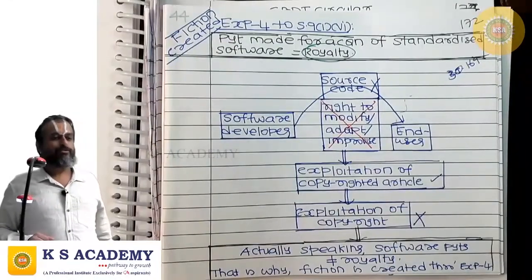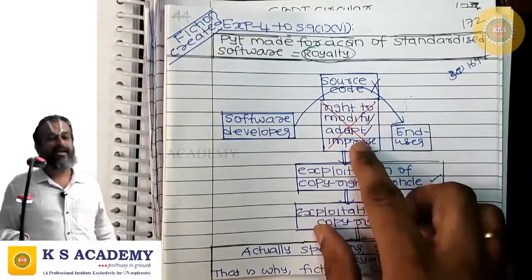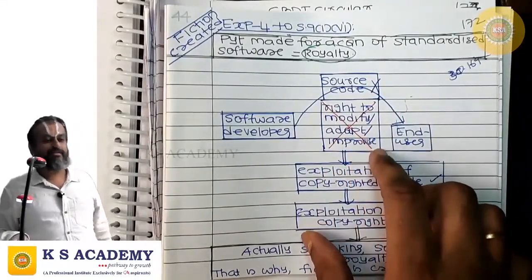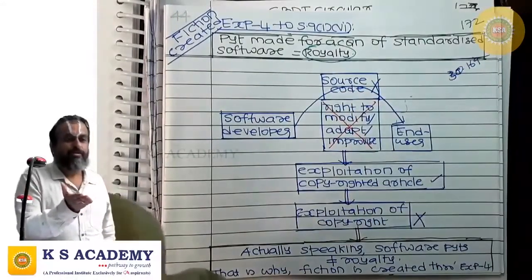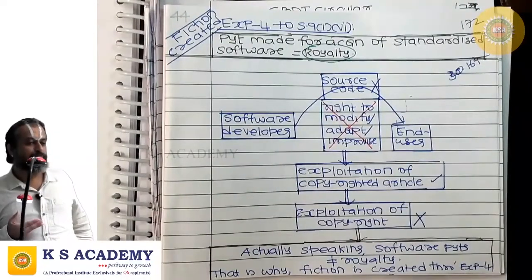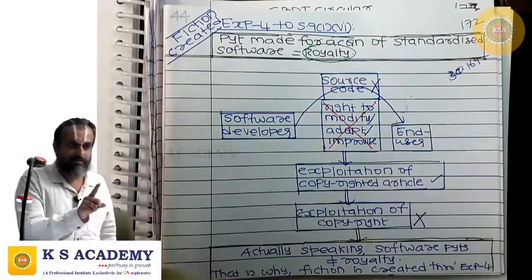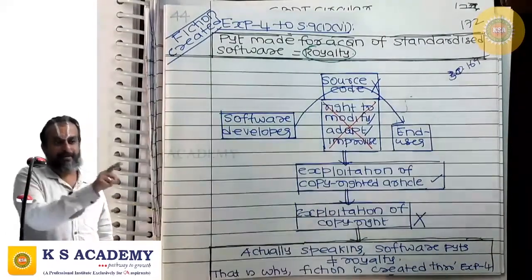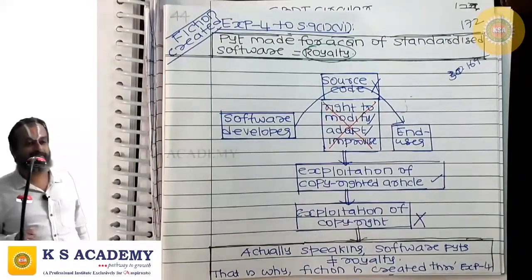So you don't have the right to modify the software, you don't have the right to adapt it, you don't have the right to improvise it, you don't have access to the source code. You don't even have the right to make multiple copies in different computer systems owned by you. Correct? You have the right to use only in one system for a limited purpose, permitted in the standard end user license agreement, and that too a non-exclusive right is given to you.